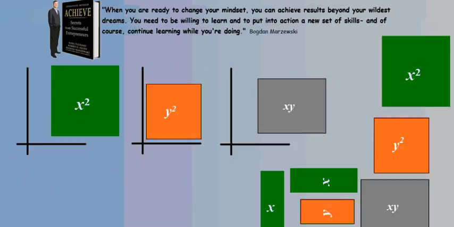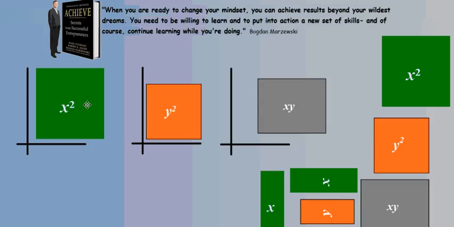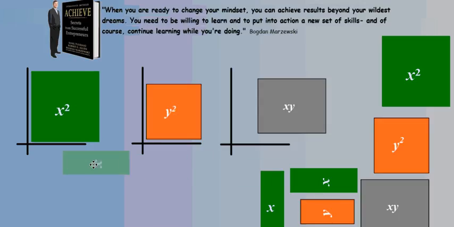So let's move to the next page. The next page shows tiles that are rectangular or square. What is meant by that? The x squared tile, if you can imagine, was obtained by the product of 1 x tile multiplied by 1 x tile.